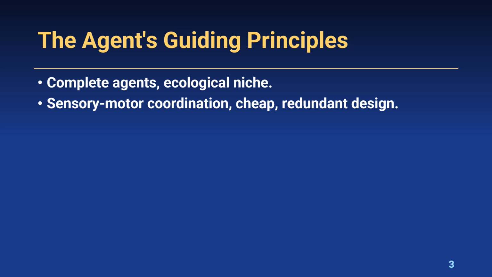Building on this, Chapter 10 introduces several agent-specific principles. The complete agent principle emphasizes that intelligent agents must be autonomous, self-governing, self-sufficient, able to sustain themselves, embodied, physical entities in the real world, and situated, perceiving the world from their own perspective. These are the hallmarks of true intelligence. The principle of parallel, loosely coupled processes is a cornerstone. It states that intelligence emerges not from a single central brain, but from many parallel processes running asynchronously, directly connected to the agent's sensors and motors. This is a direct challenge to the traditional sense-think-act cycle of classical AI.